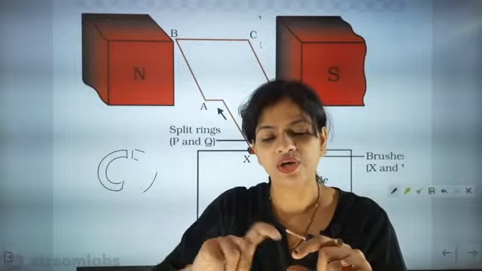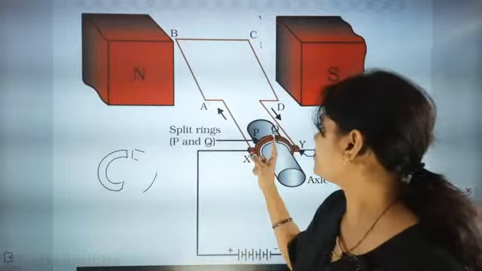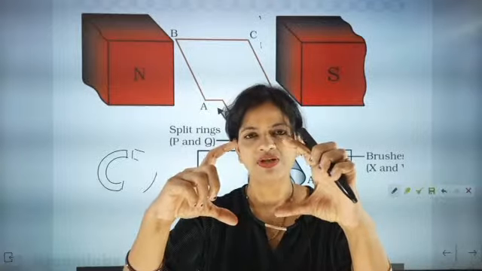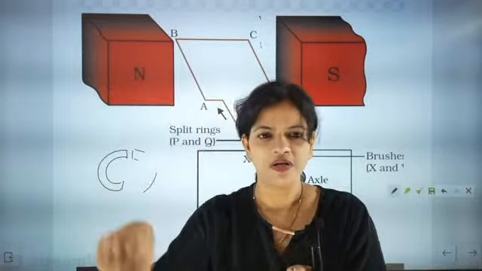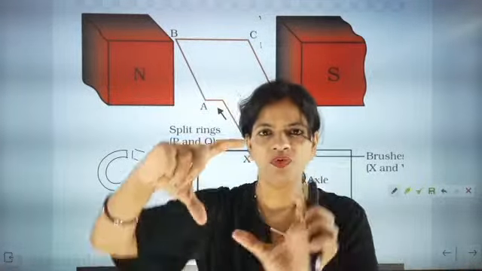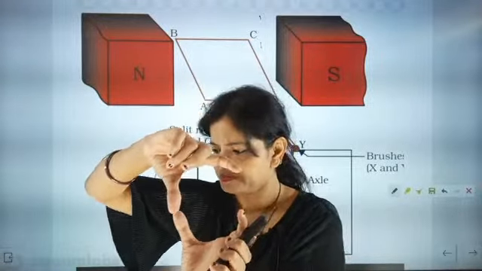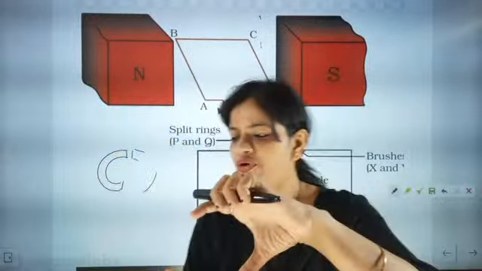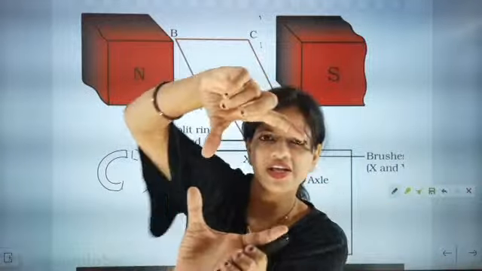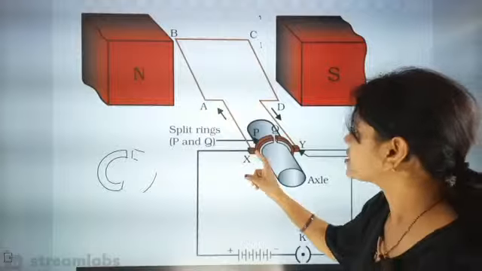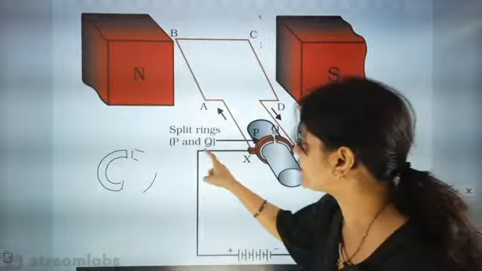So when it is not working, it will be like this, but the moment the rectangular coil moves, the commutator position will change like this. Very good.